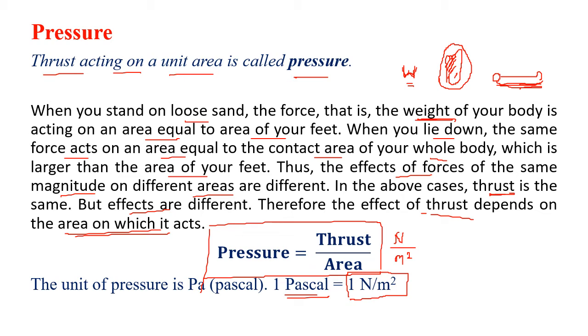Pressure is the thrust per unit area. Means any body has got a force in the downward direction. If the area is less, the pressure will be more. If the area is more, the pressure will be less.